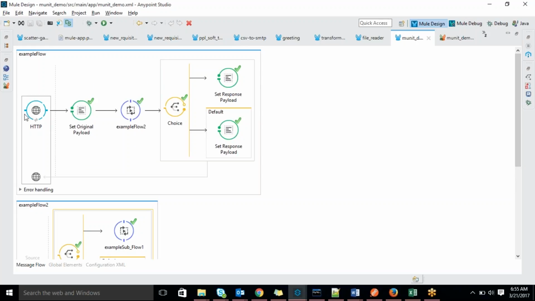Suppose when the flow executes, the user will give input. But in our test cases, nobody hits the request. We have to expect it: if the user gives this type of input, this should come; if the user gives different input, this should come. We have to expect the input, so then you have to mock it.